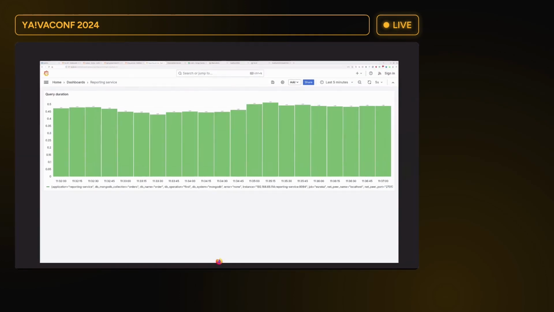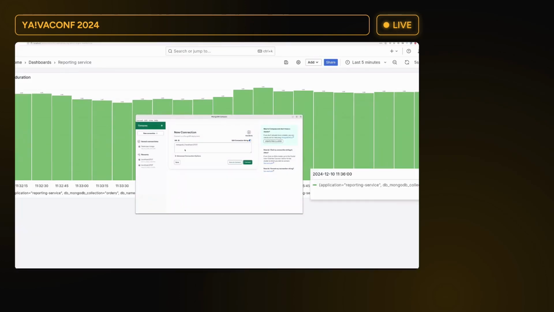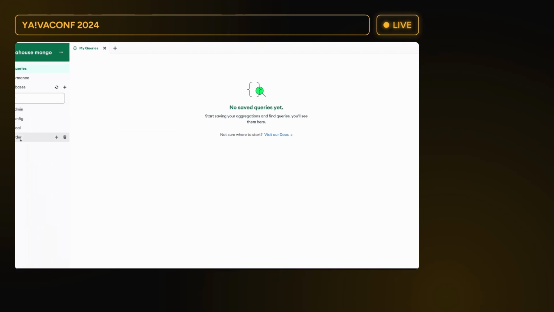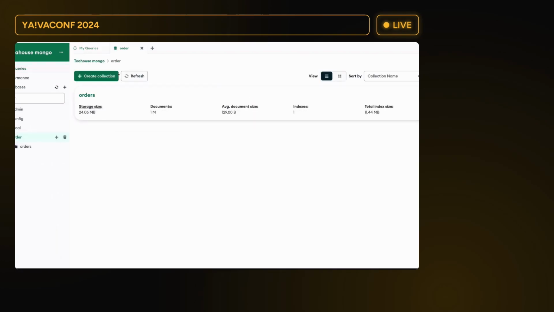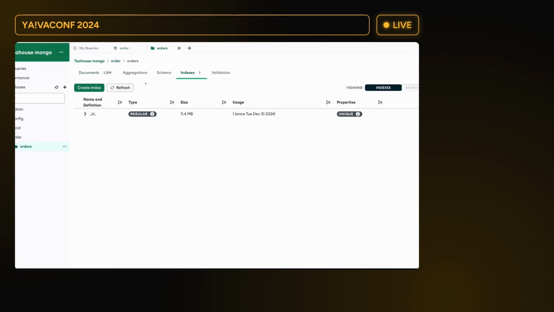And I'm like, wow, that's a great idea. So what I have here is Mongo Compass that allows you to connect to Mongo. Let me make it bigger. And I will go to the order collection. And what I can do is, if I go to order database, order collection, I can add an index.